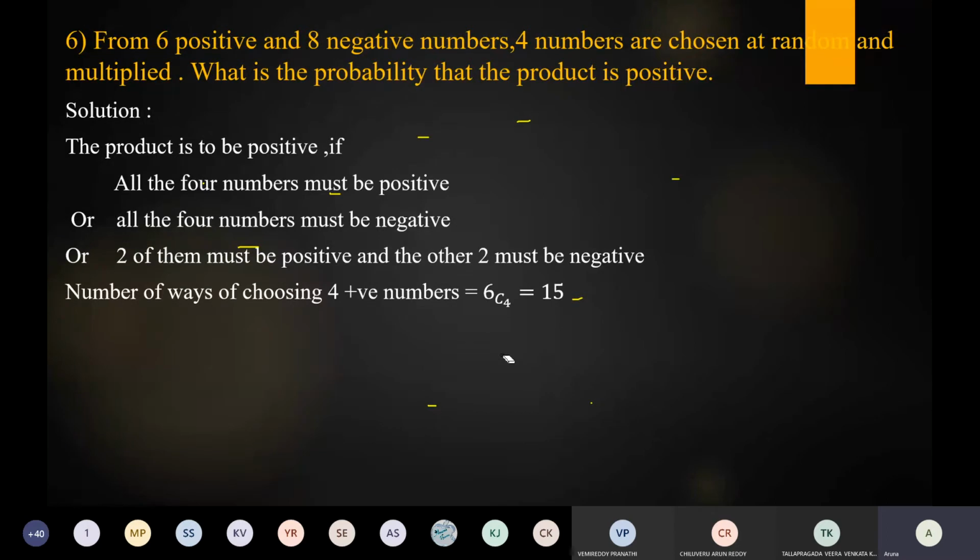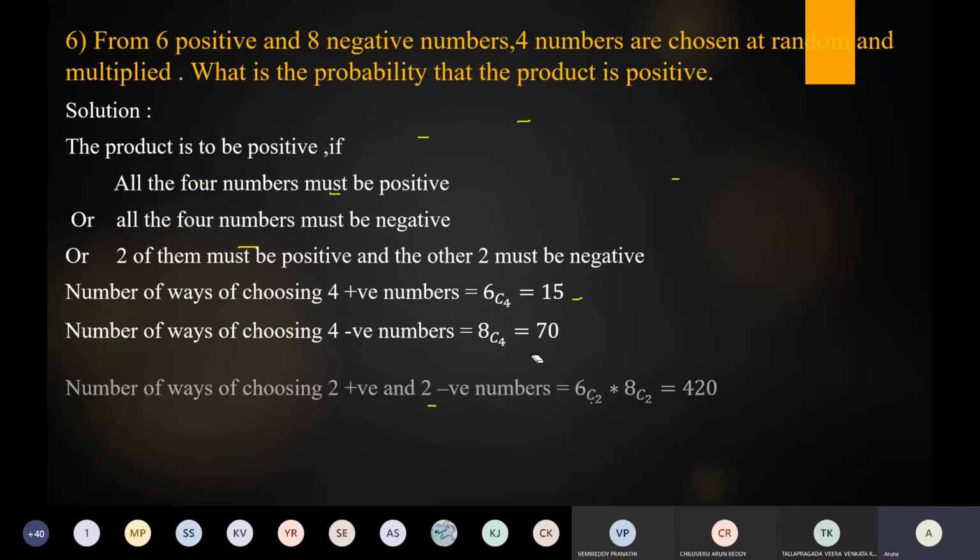Number of ways of choosing four positive numbers is 6C4. Why do we write 6C4? Total number of positive numbers is 6, so we take 6C4, that is equal to 15. Next, the number of ways of choosing four negative numbers is 8C4. Why 8C4? We choose four negative numbers from the given negative numbers, and the total negative numbers are 8. So we write 8C4, that is equal to 70.